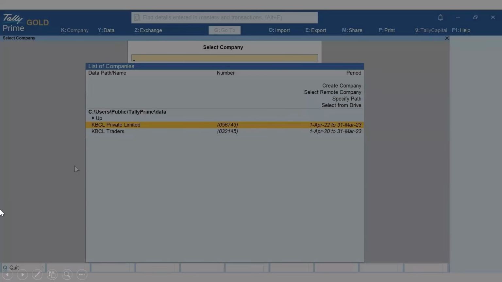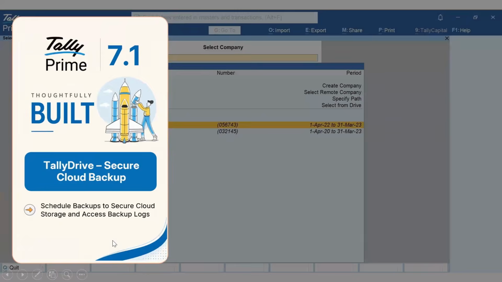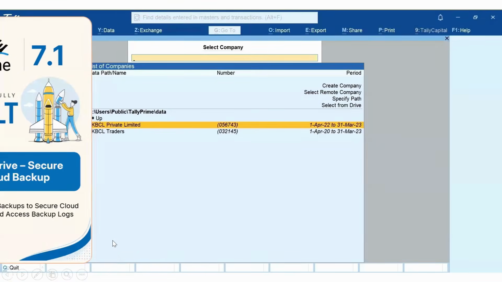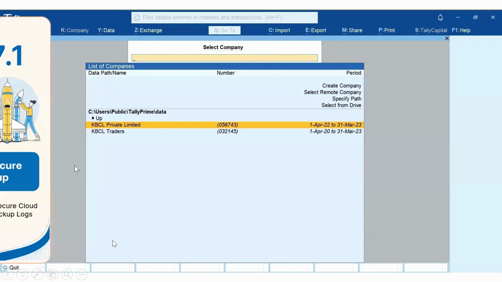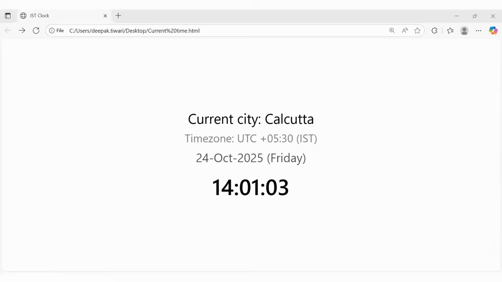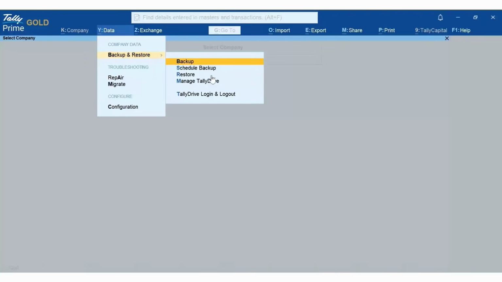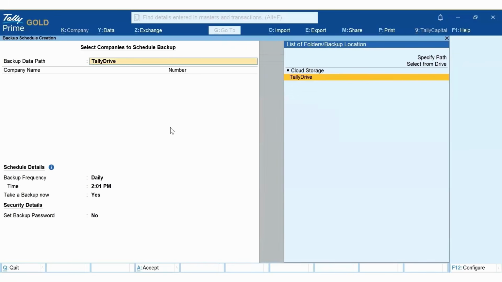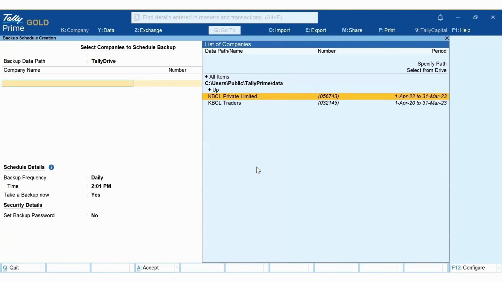So simply I'll run through how this works. Tally Drive, secure cloud backup. These are the companies. I want to do backup for this. So, schedule backup. I want to take backup of this company in Tally Drive. Simply you can use the path, select from the drive, or use the cloud storage of Tally Drive.